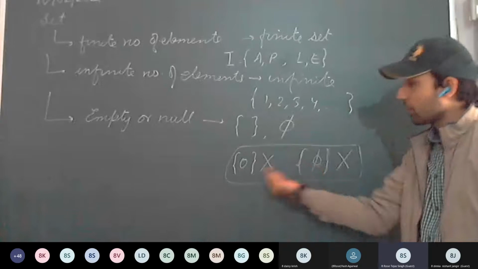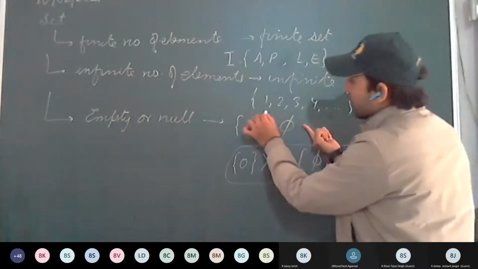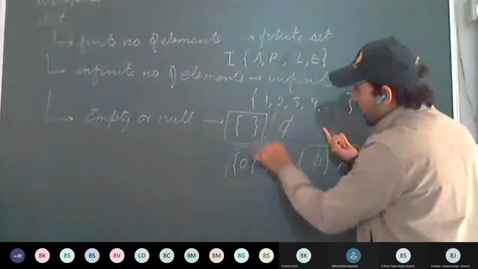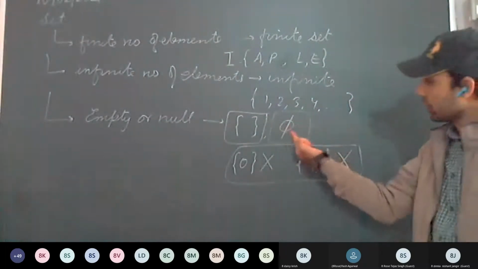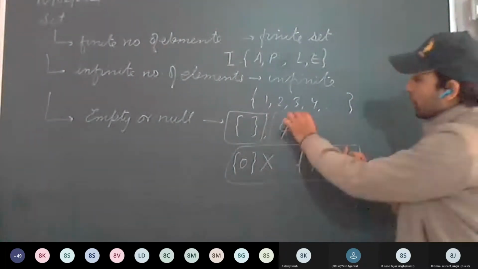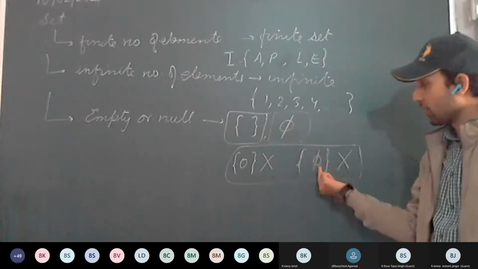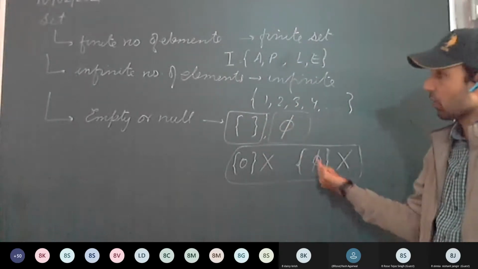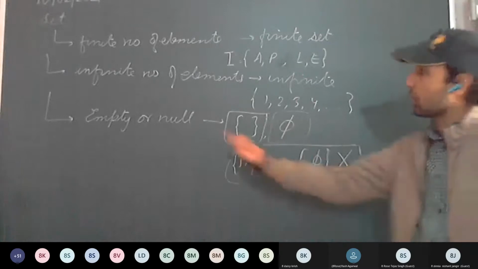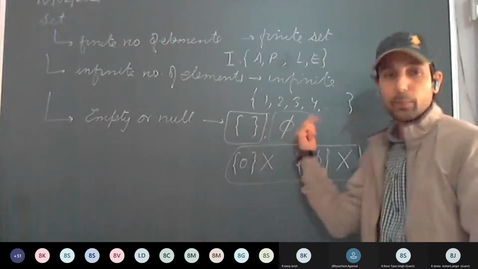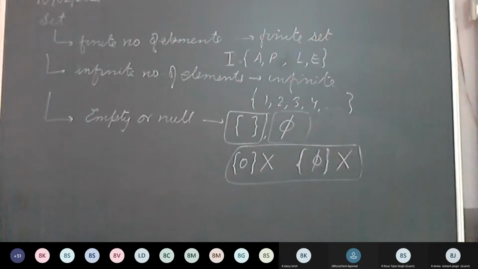Always remember these are not empty sets. The empty set is represented either with braces with nothing inside, or just with this symbol, phi, with no braces. If I put braces on it, then it becomes a finite set with one element.